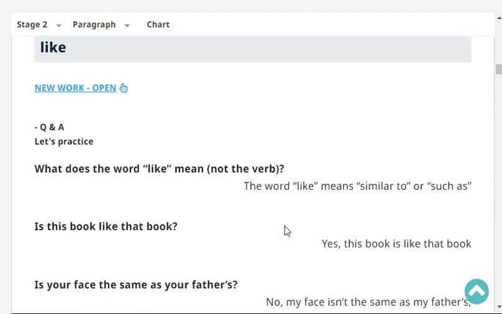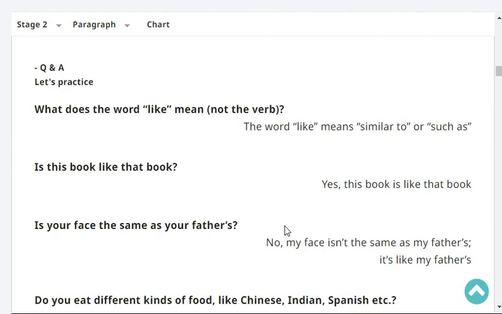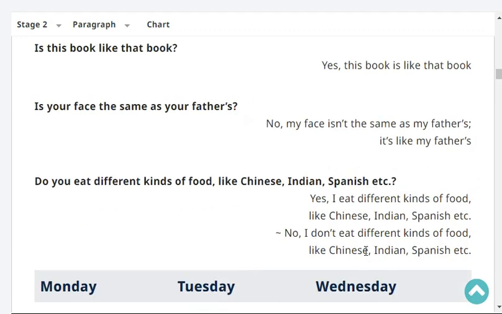Like. What does the word like mean? The word like means similar to or such as. Is this book like that book? Yes, this book is like that book. Is your face the same as your father's? No, my face isn't the same as my father's. It's like my father's. Do you eat different kinds of food like Chinese, Indian, Spanish, etc.? Yes, I eat different kinds of food like Chinese, Indian, Spanish, etc.